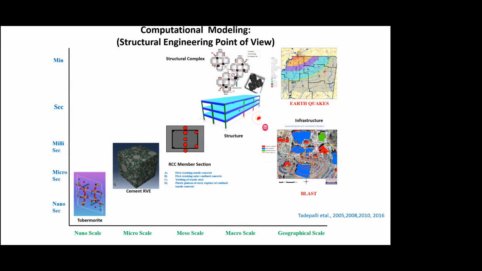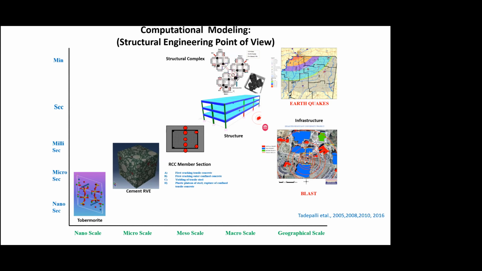And talking about emergencies and disasters, on the rightmost you have two sorts of hazards. One is earthquake, and another is terrorist blast, explosive blast. Here you can see in earthquakes that the extent is of a geographic scale. This is a state itself, right? Here we are seeing the contours of peak ground acceleration and probable damage.